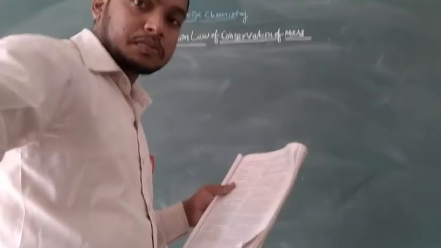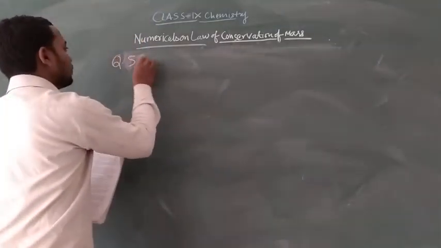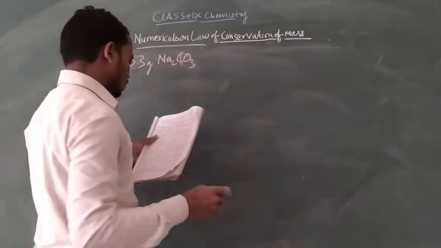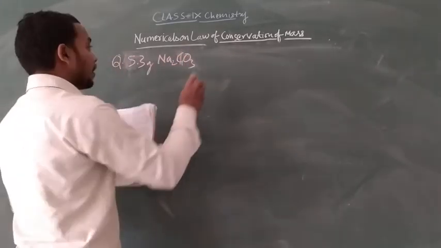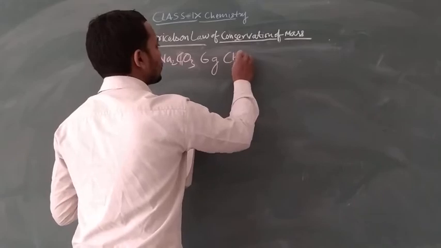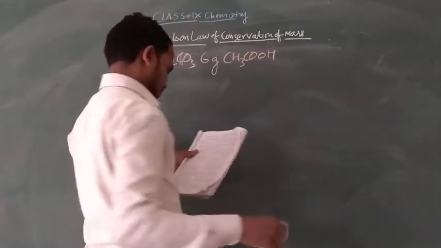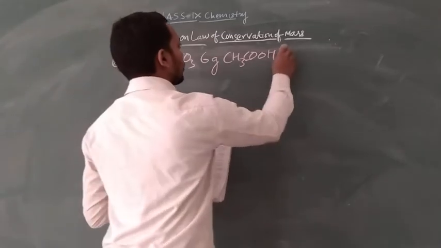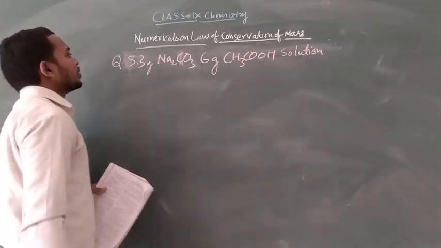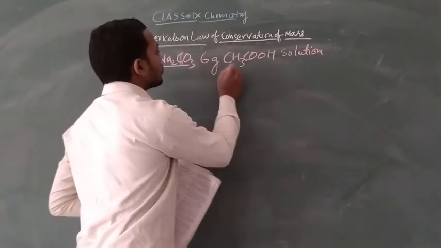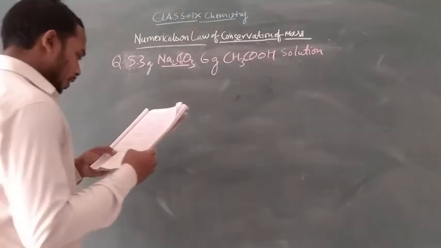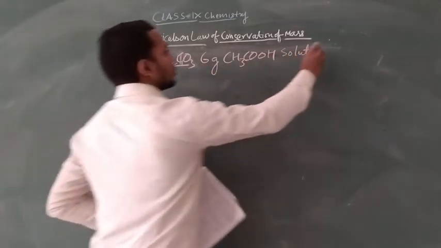Next, 5.3 gram of sodium carbonate, Na2CO3, reacts with 6 gram of ethanoic acid, CH3COOH, solution. 5.3 gram of sodium carbonate reacts with 6 gram of ethanoic acid, or acetic acid. The products are carbon dioxide,